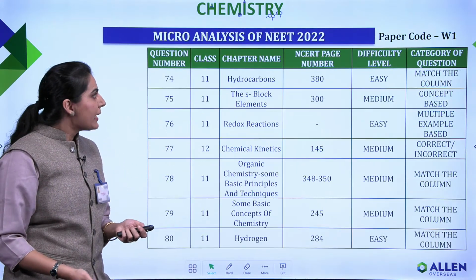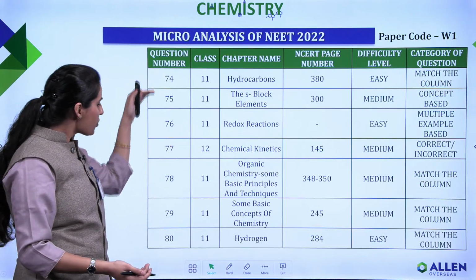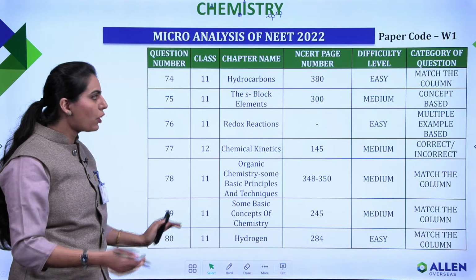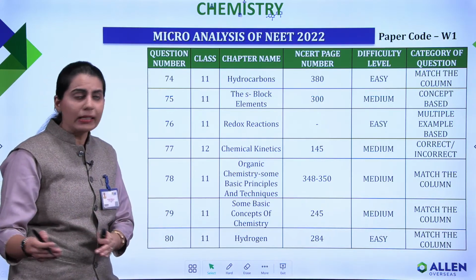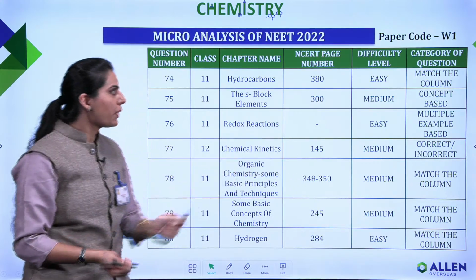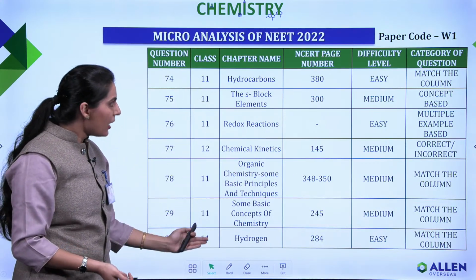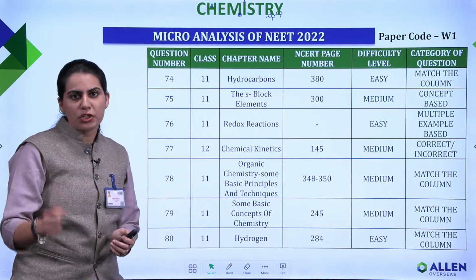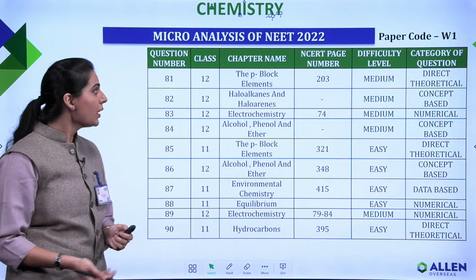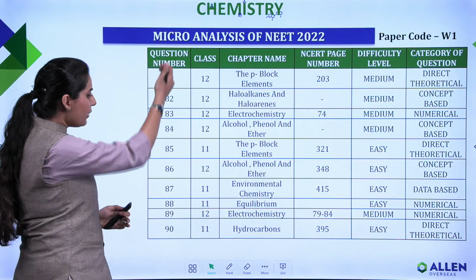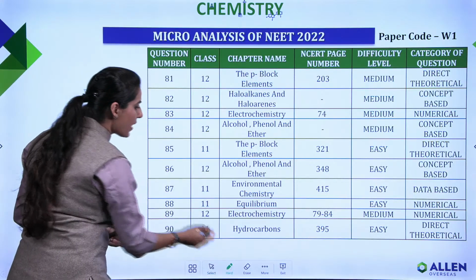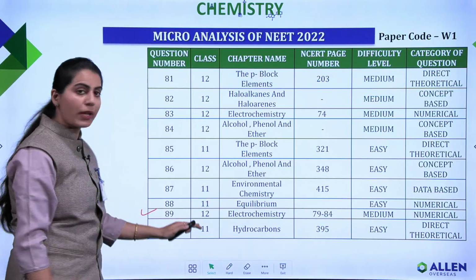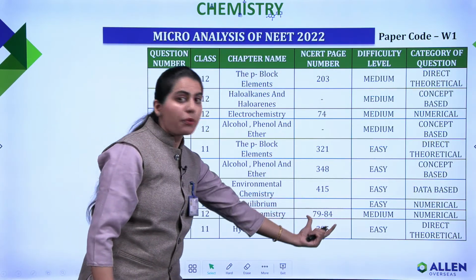Alright, coming next, we have questions from 74 to 80 following a similar kind of pattern, where I have mentioned the category of questions. You can clearly see all the chapters from which the questions were given to you. Moving ahead, from question 81 to 90, you can see questions are coming from electrochemistry as well, and the reference is being provided to you.